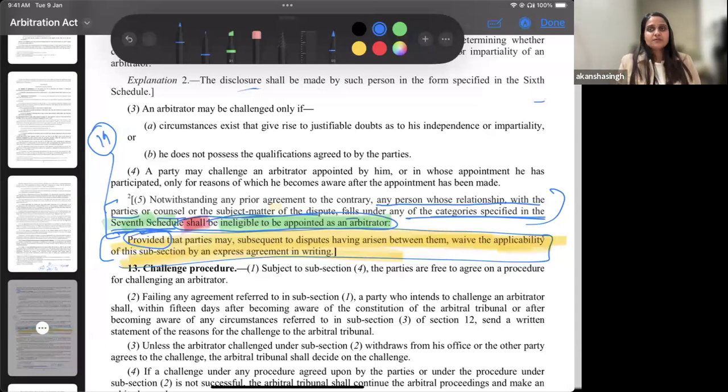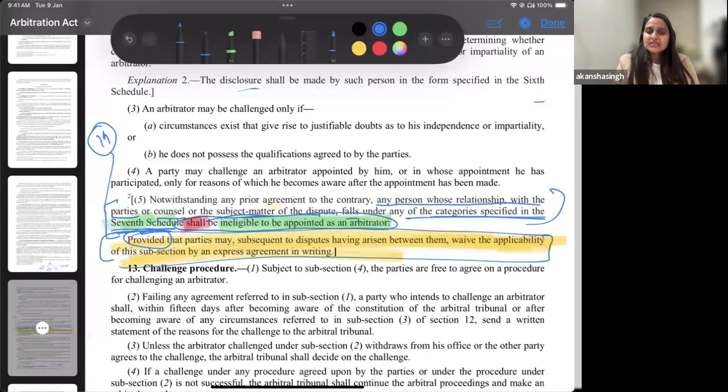Which subsection? Subsection 5, which talks about the grounds of ineligibility under Schedule 7. They can do so. So, coming back to party autonomy, this was not present in the 5th Schedule, right? But this is allowed in the 7th Schedule. So if you fall in any of those 19 grounds, you are ineligible. But at the same time, can you waive it off?